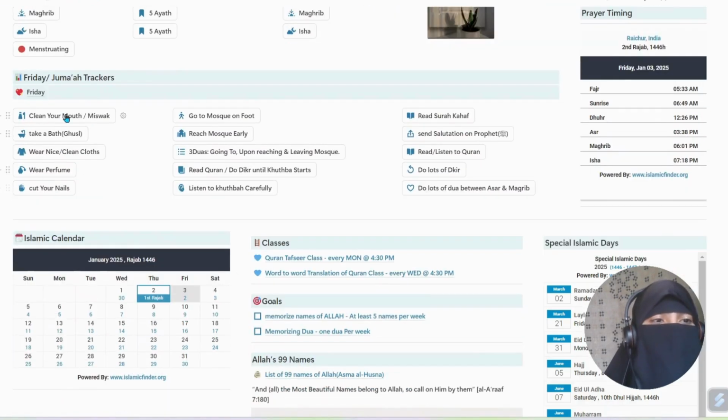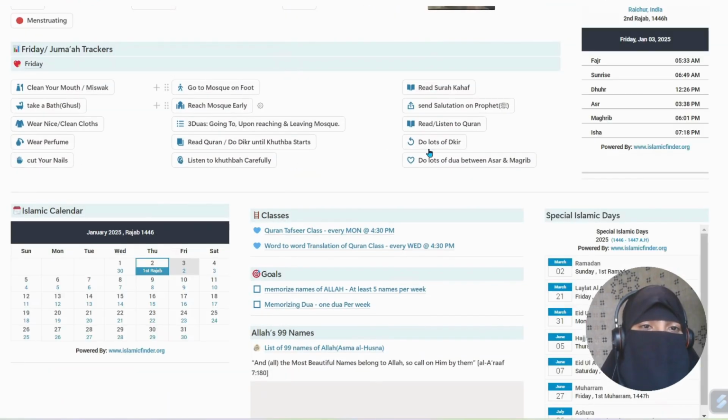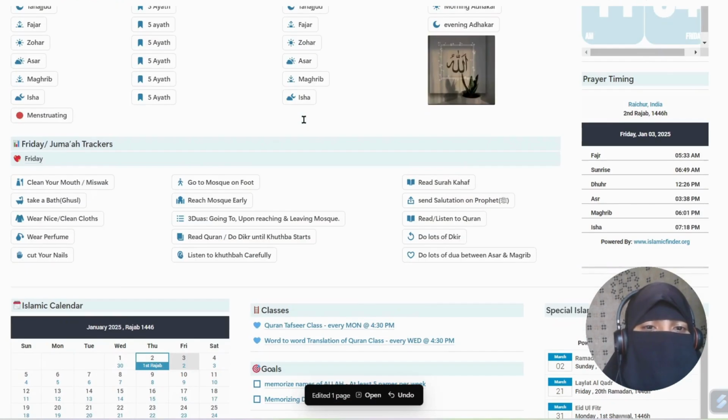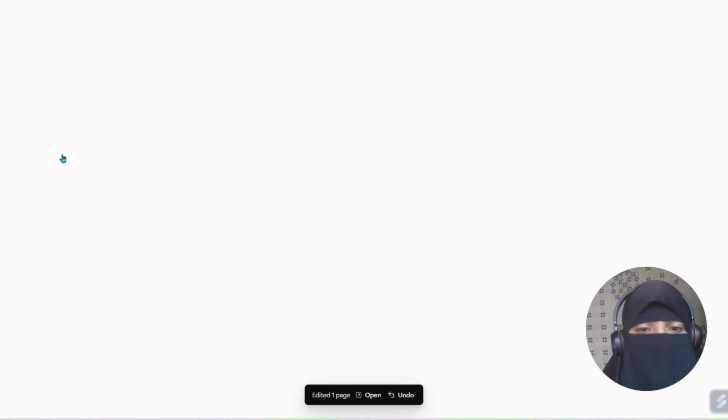Similar to daily trackers, we also have a Friday tracker. Let me check a few of the boxes, like reading Quran, sending salutation, reading Surah Kahf, doing lots of dua between Asr and Maghrib, miswak, bath, wearing nice clothes, wearing perfume, cutting nails. Okay, let us see whether all those are checked or not.